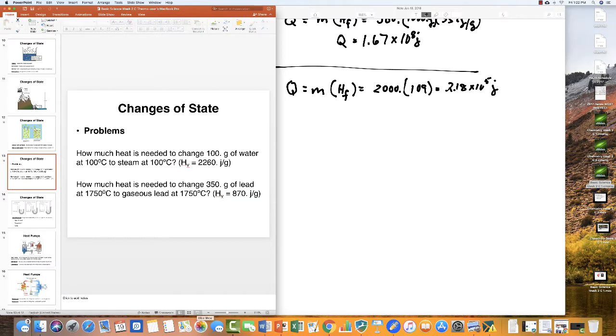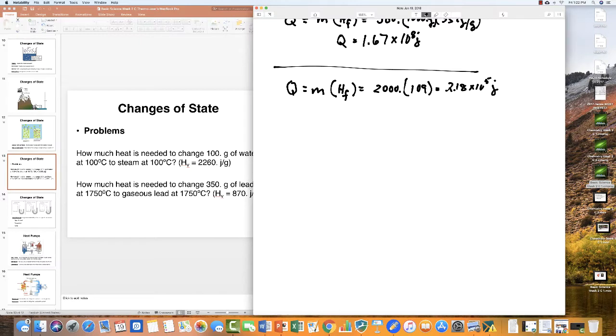Now, if we were going to do this problem, it's the same equation, except now we change heat of fusion to heat of vaporization. And so in this case, we would have 100 grams of water multiplied by 2260 joules per gram. And the grams cancel each other out, and you end up with 2.26 times 10 to the 5th joules.